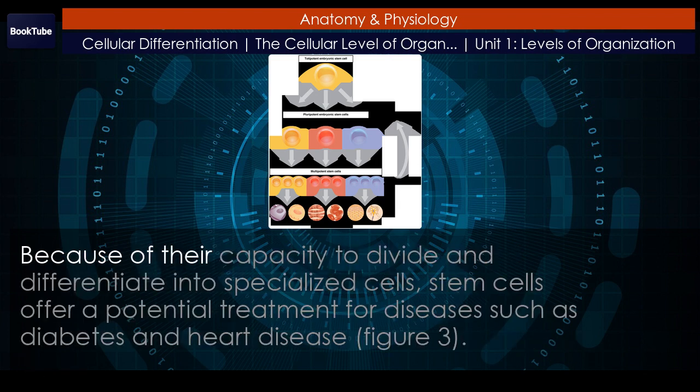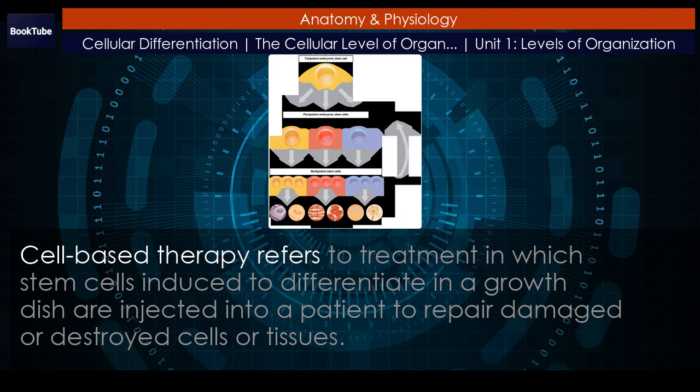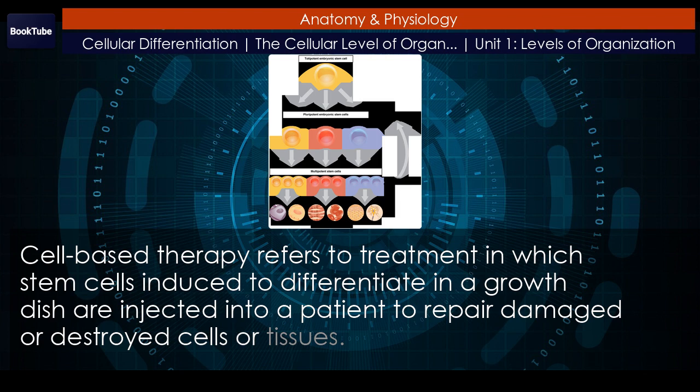Because of their capacity to divide and differentiate into specialized cells, stem cells offer a potential treatment for diseases such as diabetes and heart disease. Figure 3. Cell-based therapy refers to treatment in which stem cells induced to differentiate in a growth dish are injected into a patient to repair damaged or destroyed cells or tissues.